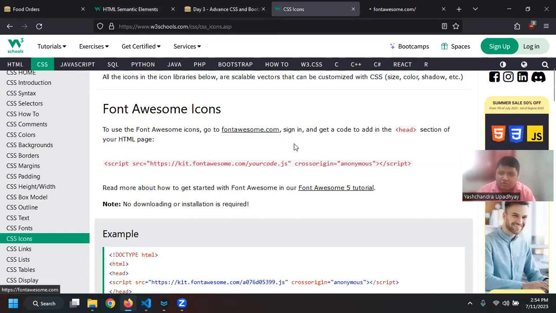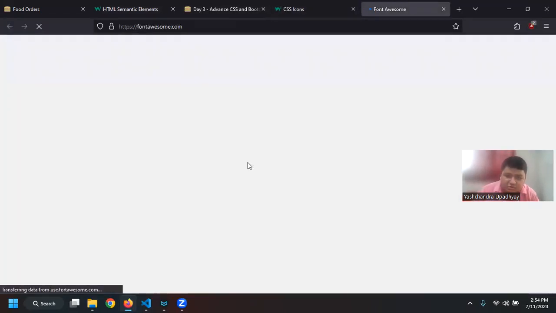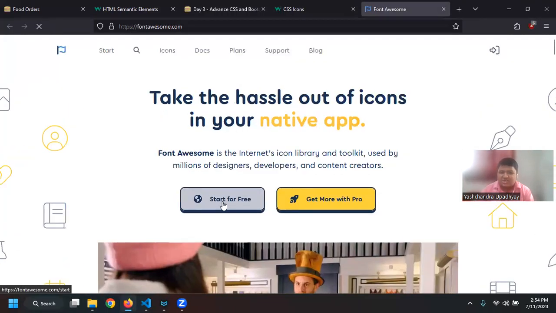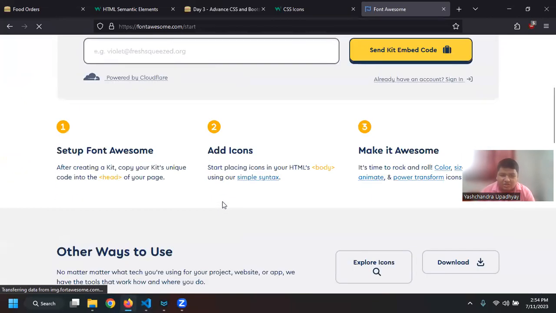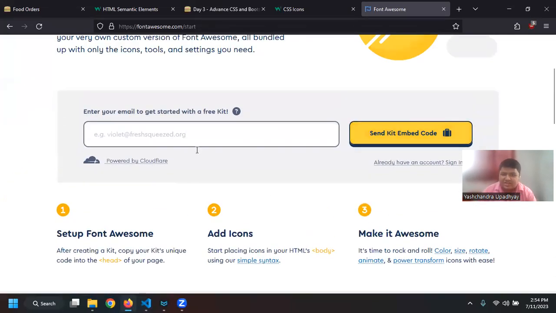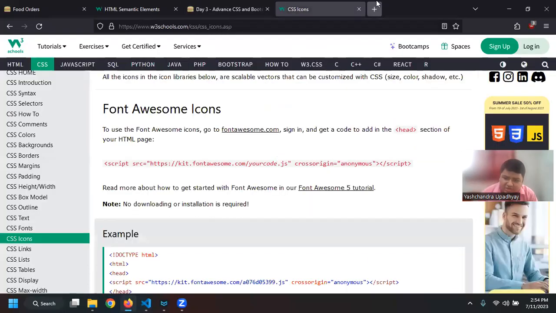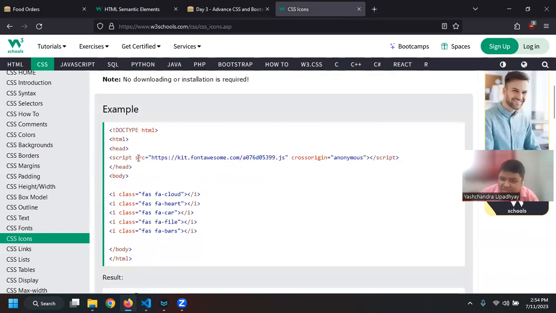You can just go to fontawesome.com, and if you go here, you will find there are a lot of icons. Let me just load it. You can see there is something called Start Free. You can use the free icons also. You just have to give your email and then you will get a kit. But there are also other free alternatives. It is up to you what you want to use. Also, you can just download and then use the reference tag that we have, like you can see that we have the SRC tag, right? So you can just give the link of the downloaded fonts also. That will also do.